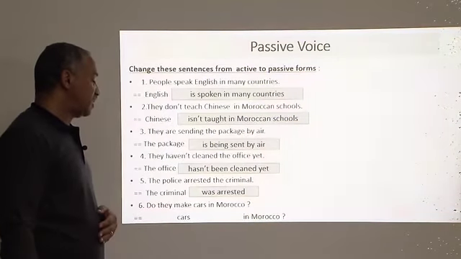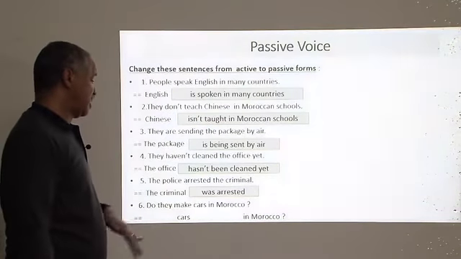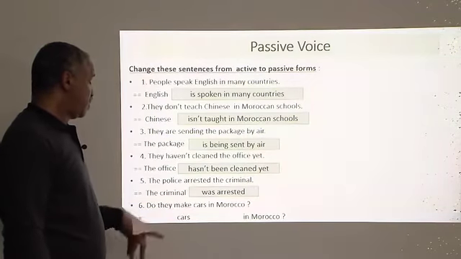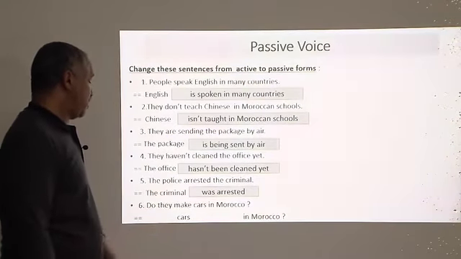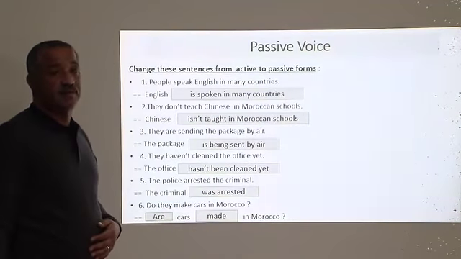This is an interrogative sentence which is in the direct speech, and in passive voice we can use interrogative sentences. For this one, do they make cars in Morocco? It becomes, of course, are cars made in Morocco?